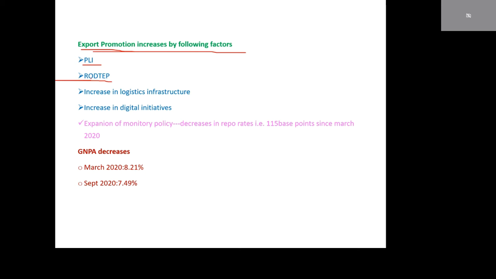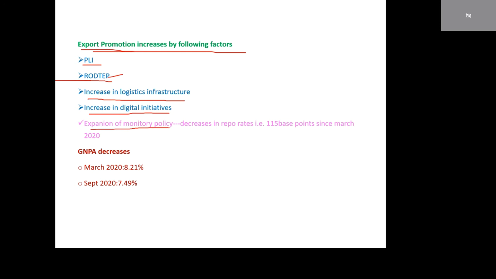RODTEP, Remission of Duties on Transported Exported Products. This is an export promotion measure. Increase in logistic infrastructure and increase in digital initiatives, these four lead to an increase in exports.